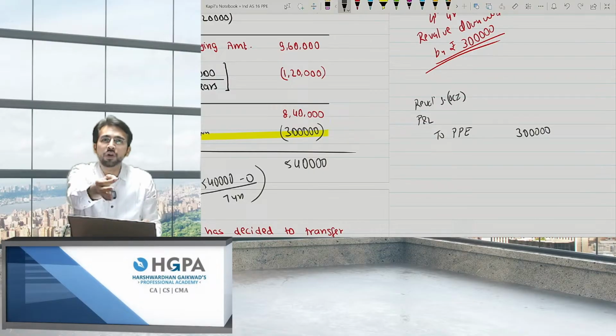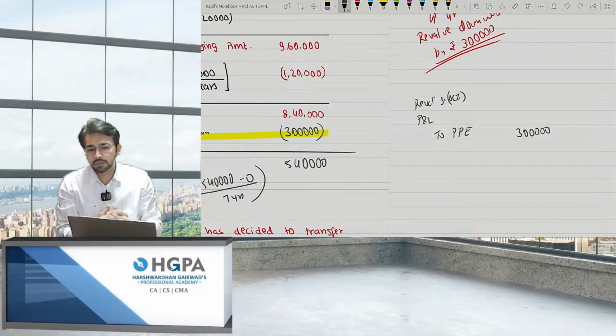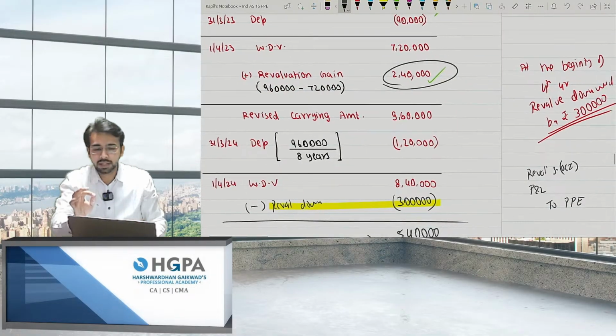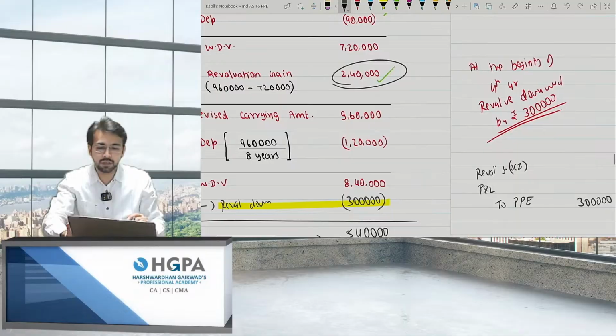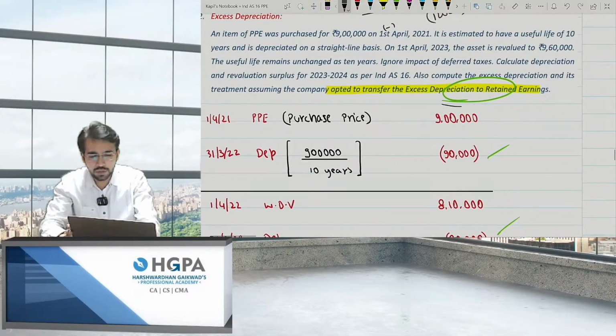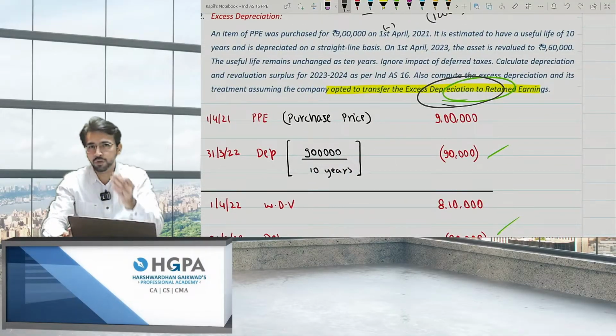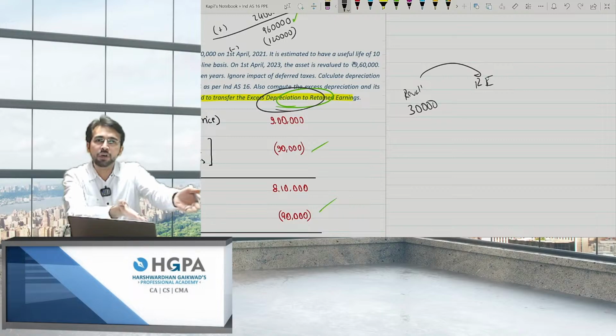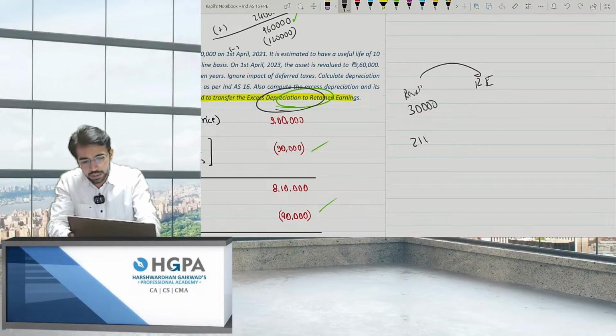But you will not say 240. Why not 240? Initially there was 240. Yes, but do you remember that you have already transferred this 30,000 from it? You have already transferred this 30,000, right? So this 30,000 was already transferred from revaluation surplus to RE. That means I don't have the balance of 240 right now. I am left with only 2,10,000.